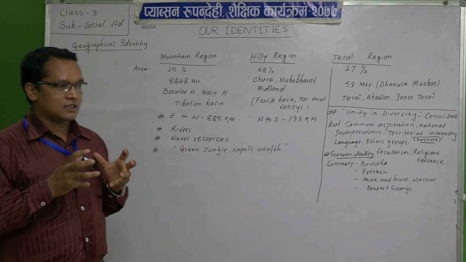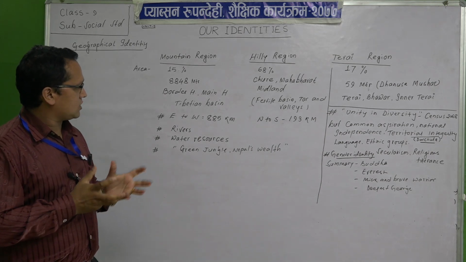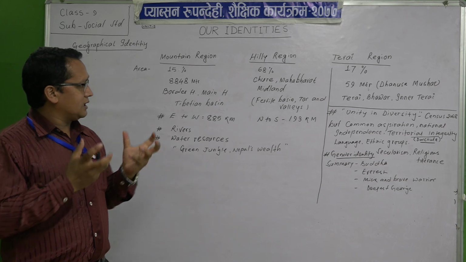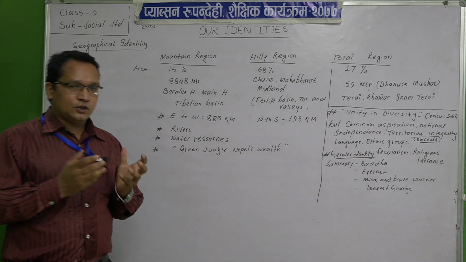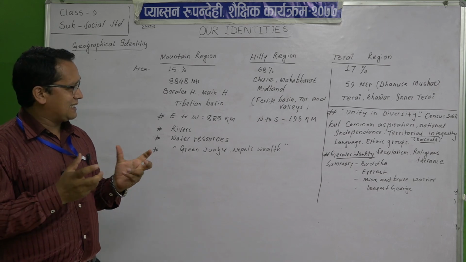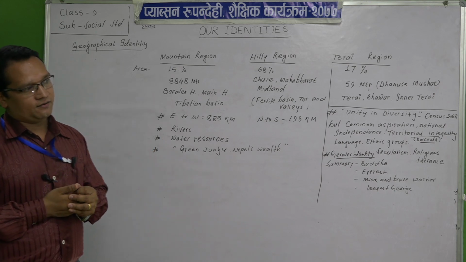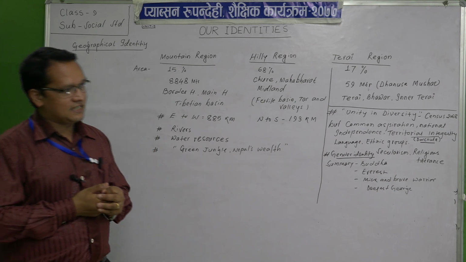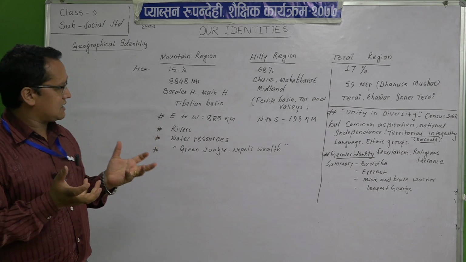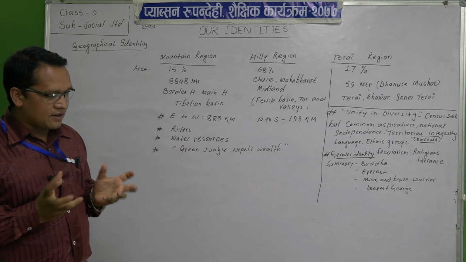Now the hilly region. 68% of the area is occupied by the hilly region, that is, most of the parts, more than 50%. The hilly region is also divided into Chure, Mahabharat and Midland. In the hilly region, fertile basins, tars and valleys are there. Beautiful valleys, Kathmandu city, Pokhara city, and many more beautiful places are there. And there are fertile basins also.